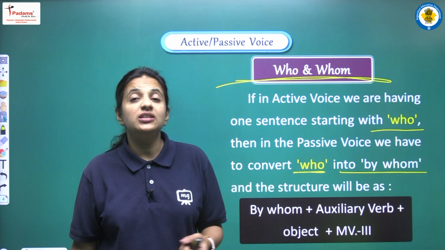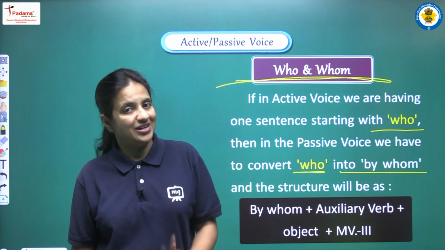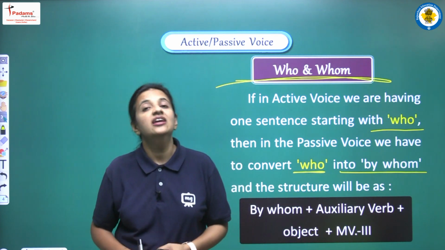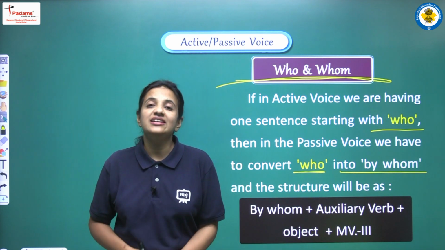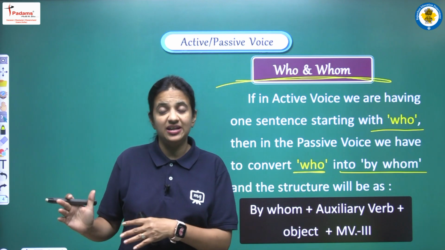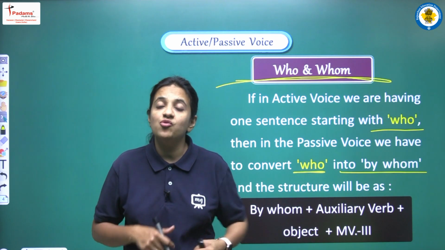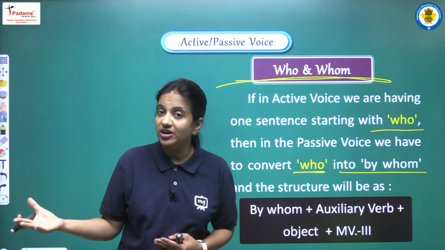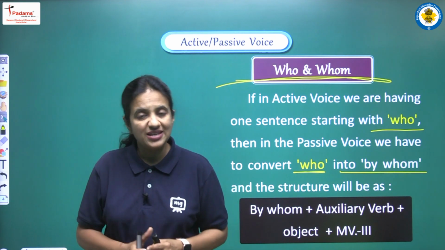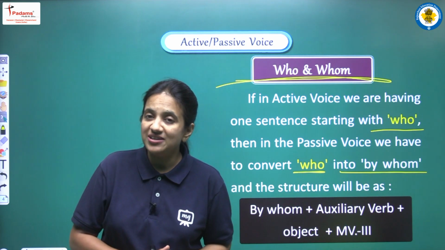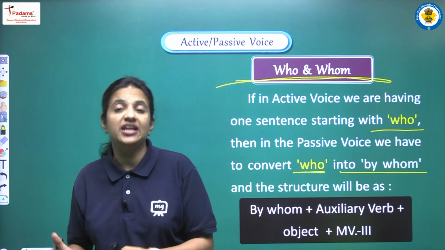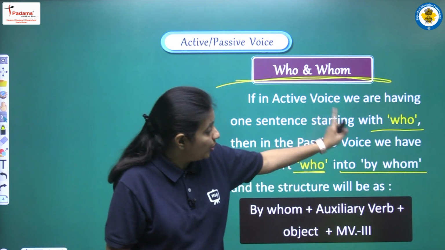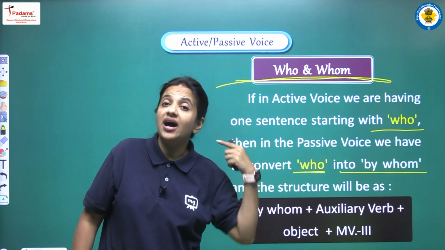So first of all, the very important thing that we have to remember is that if we are having who in the beginning, so students I hope this thing is clear कि अगर sentence के starting में हमें who given है, it means वो sentence कैसा होगा? वो interrogative sentence होगा, because who it is one of the question word. Yes, so हमें अगर interrogative sentence दिया है और वो interrogative sentence start हो रहा है who से, तो हमें क्या करना है? First thing is that who, it will be converted into by whom.